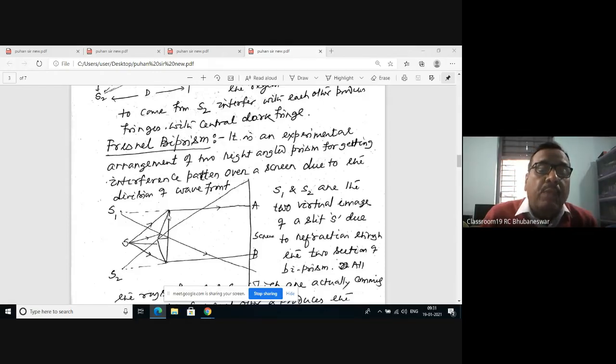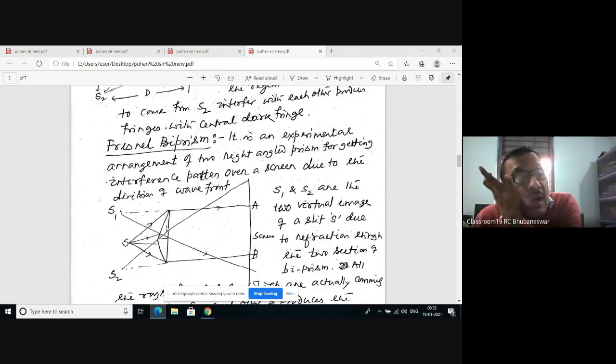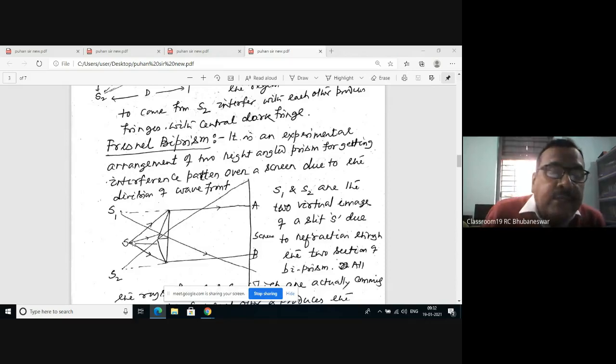You see, this is one right angle prism. This is another right angle prism. They are joined at the base. What will happen? We get this, the Fresnel biprism. Now, when a source S is kept in front of a Fresnel biprism, what will happen?